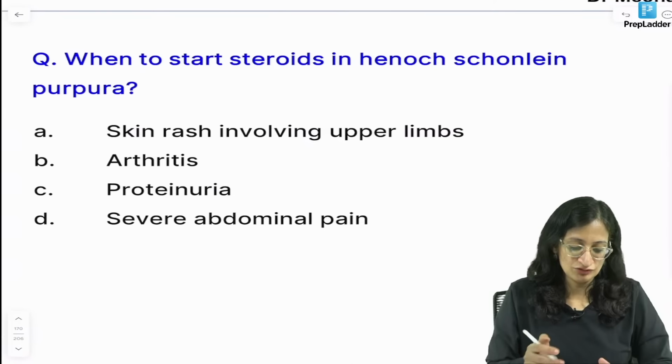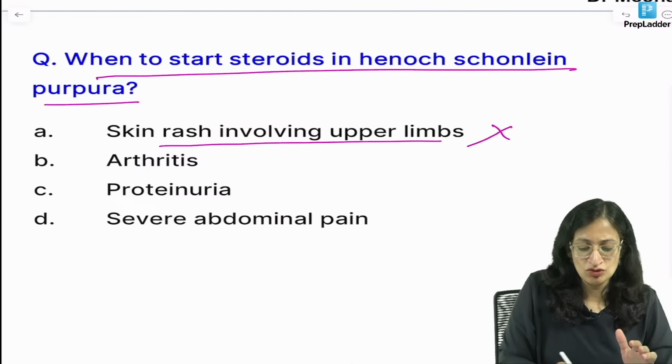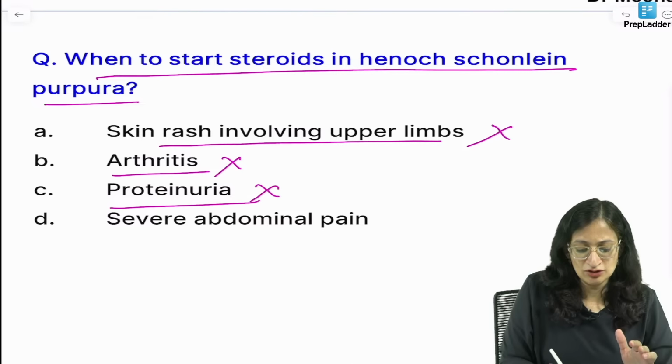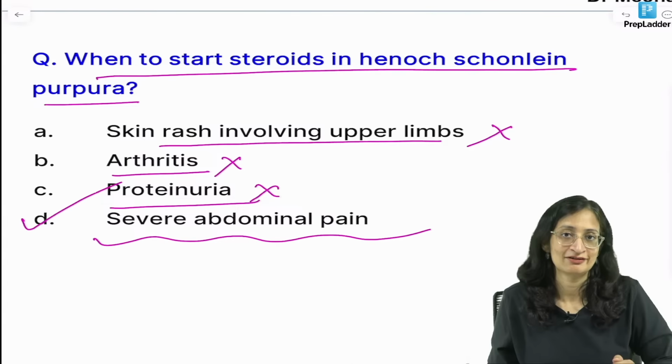Coming back to our question, when to start steroids in Henoch-Schönlein purpura? Skin rash involving upper limbs? No. Arthritis? No. Proteinuria? No. Severe abdominal pain would be the best answer out of the given options. Right? Okay.